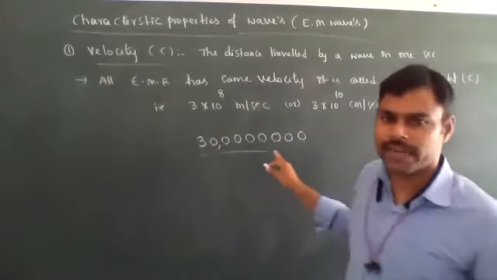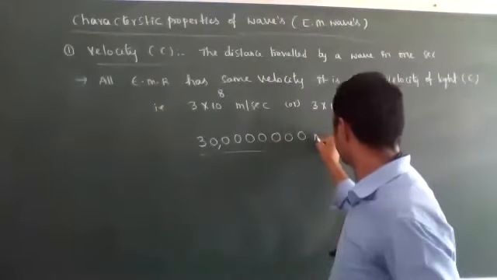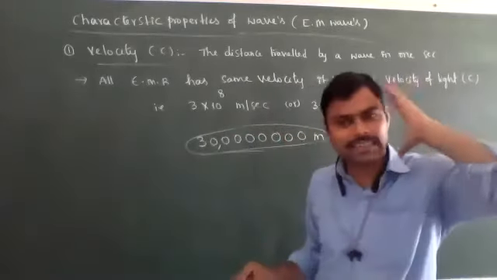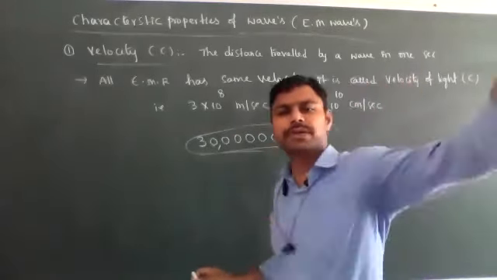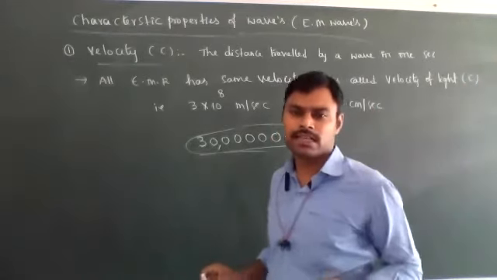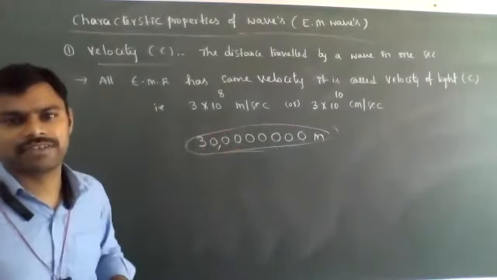That many meters it will travel in 1 second. Imagine how much speed the velocity of light is. That is the velocity of light.